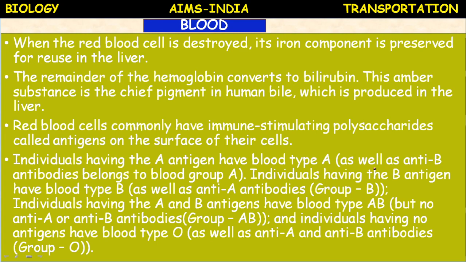If antigen A is present, it is blood group A, and it possesses antibody B. Whereas individuals having the B antigen have blood type B, and antibody A is present in blood group B. Individuals having both antigens A and B on the RBC have blood type AB. AB blood group has both antigens but no antibodies; anti-A and anti-B are absent. And individuals having no antigens on the RBC belong to type O. They possess only antibodies but no antigens.